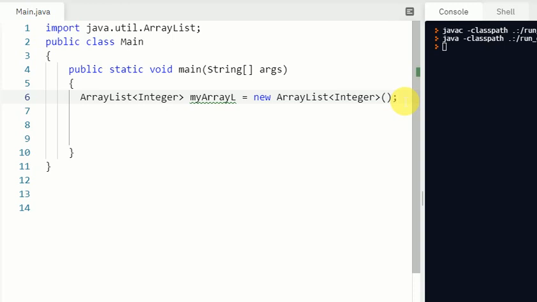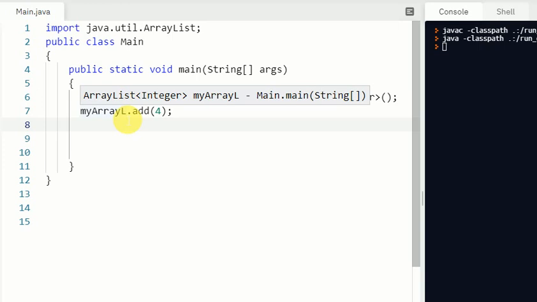So now how can we add values into a list? For this purpose we have to use a method. If we have to add the very first value, we will use myArrayL, the name of my ArrayList, dot add, and in the round brackets we will give the value.